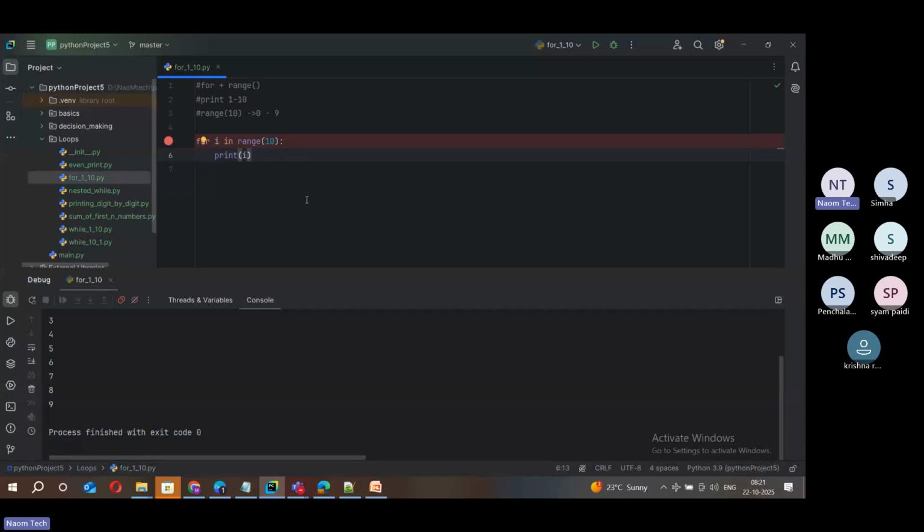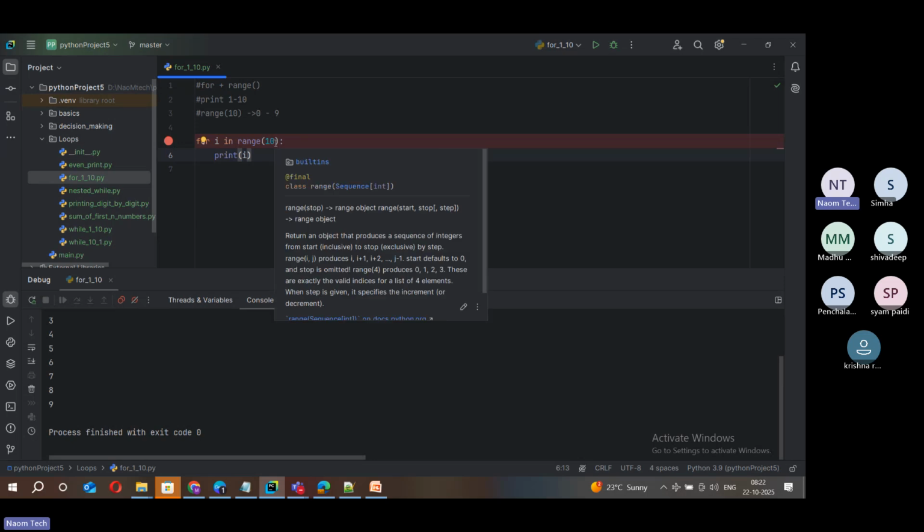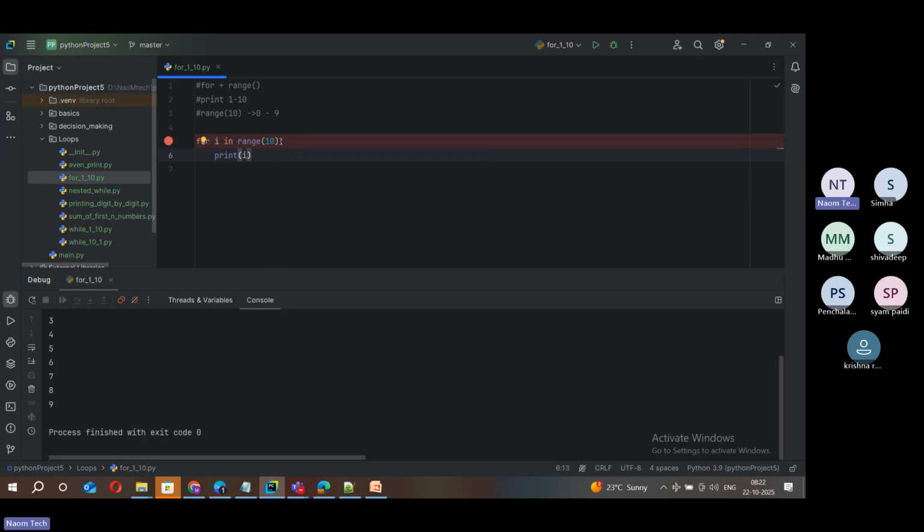In such cases, this range is not sufficient. This is only to print the default natural ordering of values, because range of n just produces the n natural numbers. That's all.